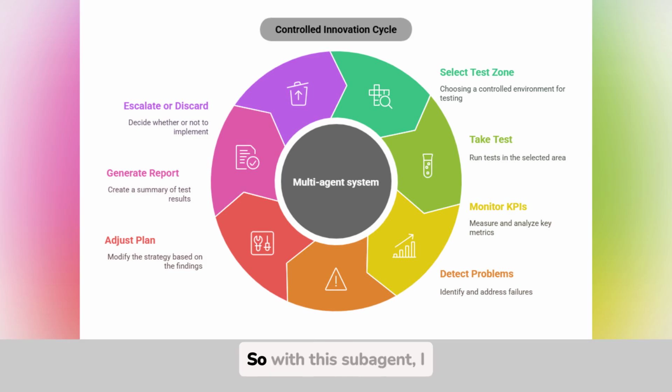This way, you make decisions based on data, not hunches or assumptions. Okay. So with this sub-agent, I don't improvise. I rehearse. I test. I correct. And then I decide based on the results. That's right. And there's one more benefit. Once the pilot is successful, the system automatically scales the plan to the rest of the company. It assigns tasks, tracks timelines, oversees progress, and continues to monitor results. Perfect. That gives me much more confidence.